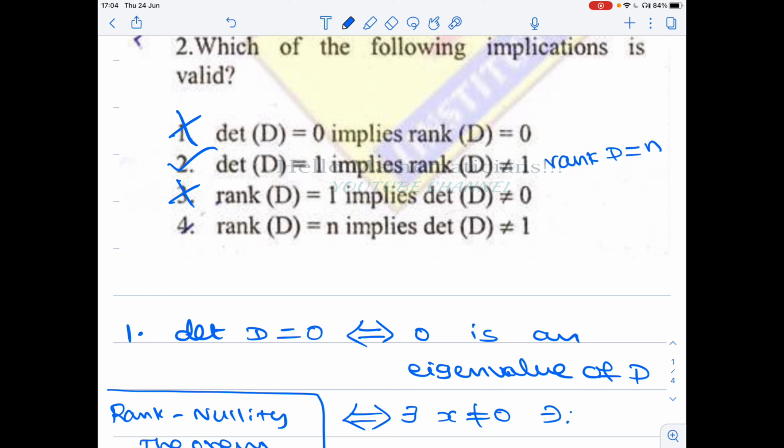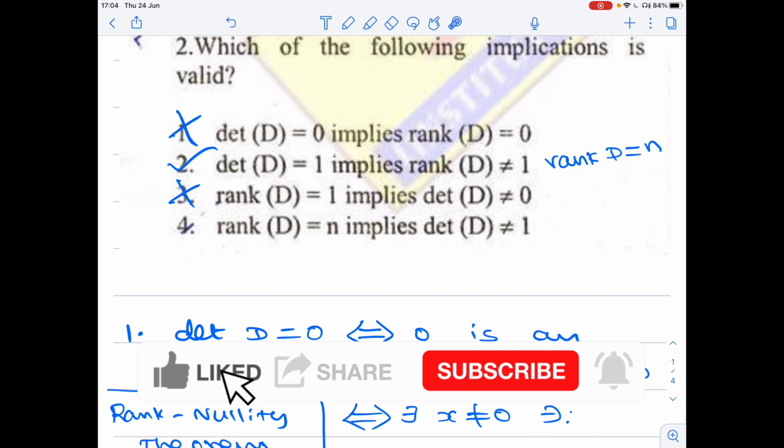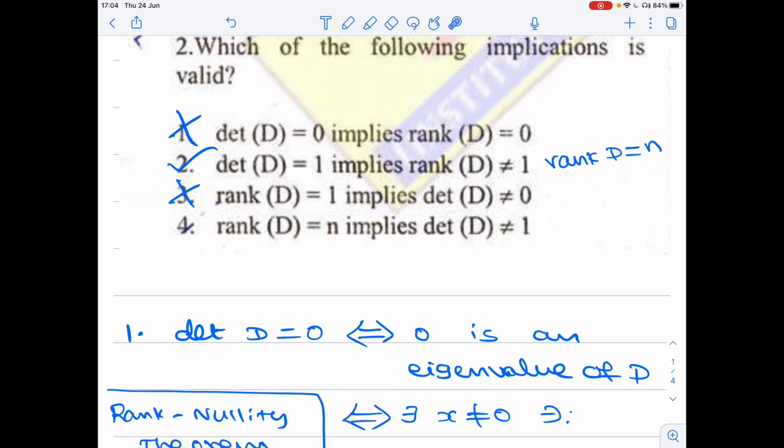So here in the last option, they are saying that if rank of D is n, that means that matrix D has full rank, then determinant of D is not equal to 1. I mean, yeah, if a matrix has full rank, it can definitely have determinant 1. Because rank D equal to n if and only if determinant of D not equal to 0. That's what we know.